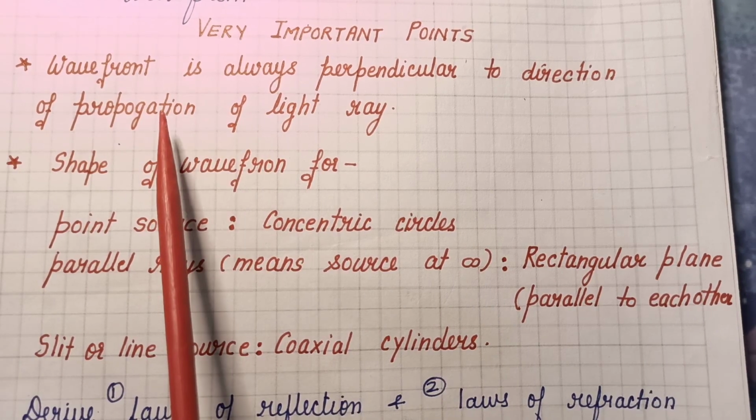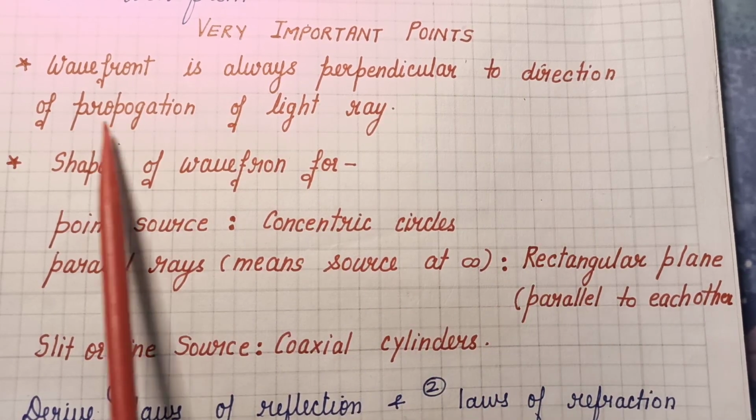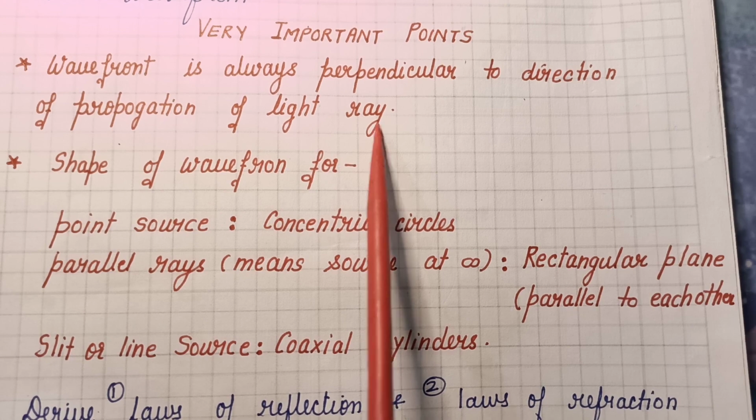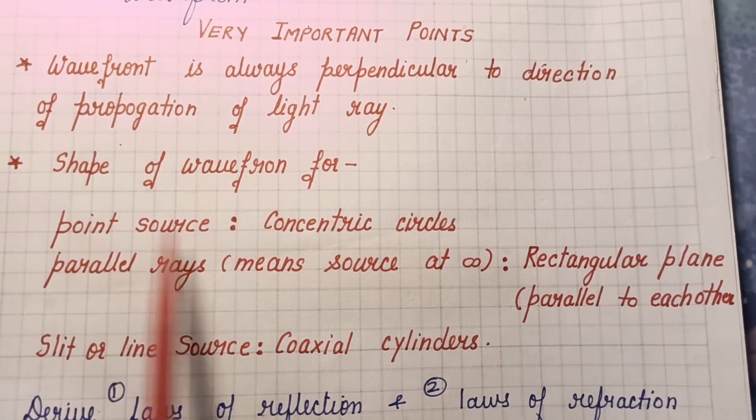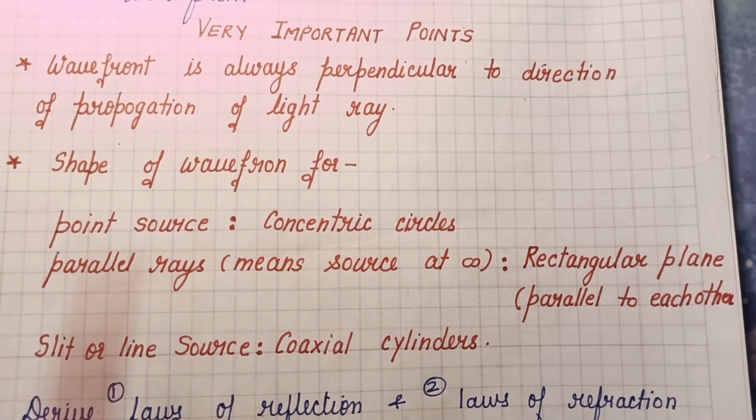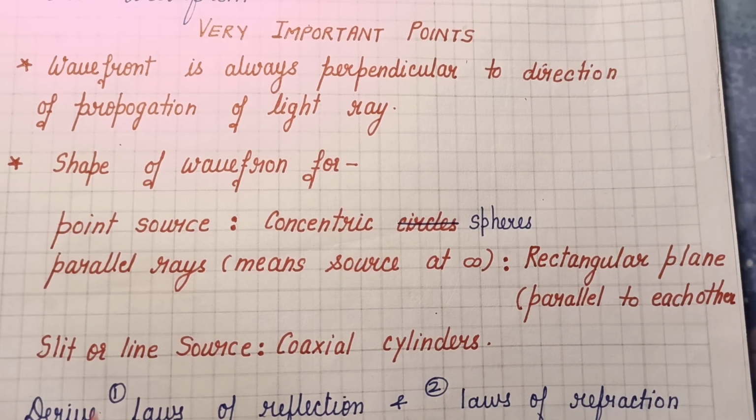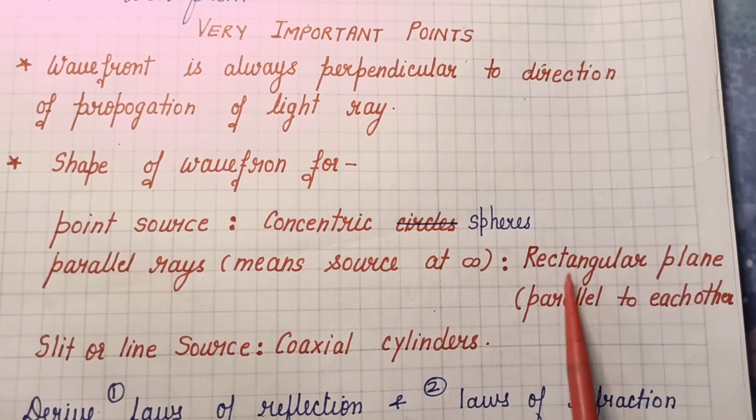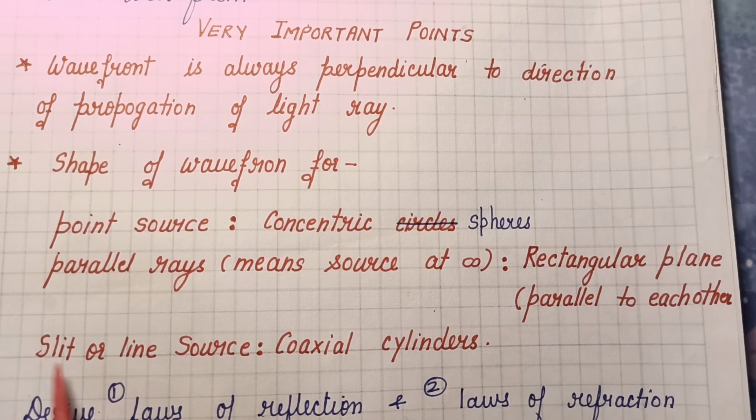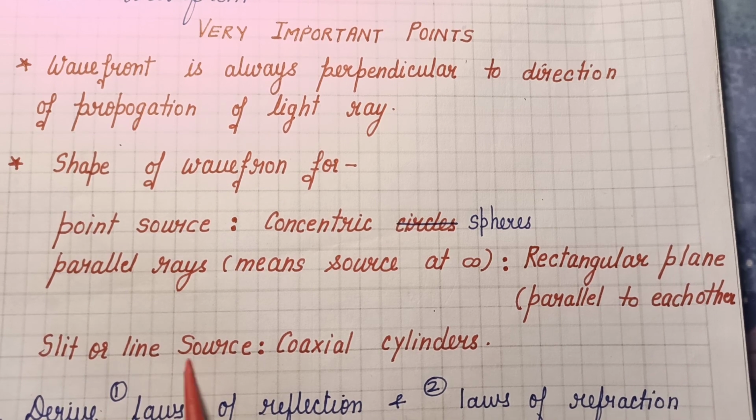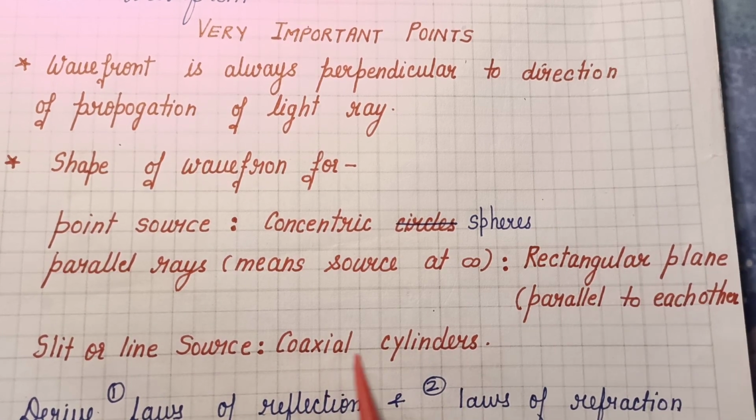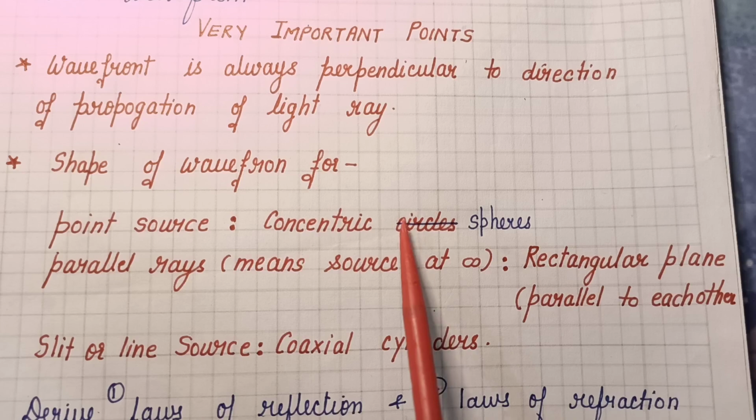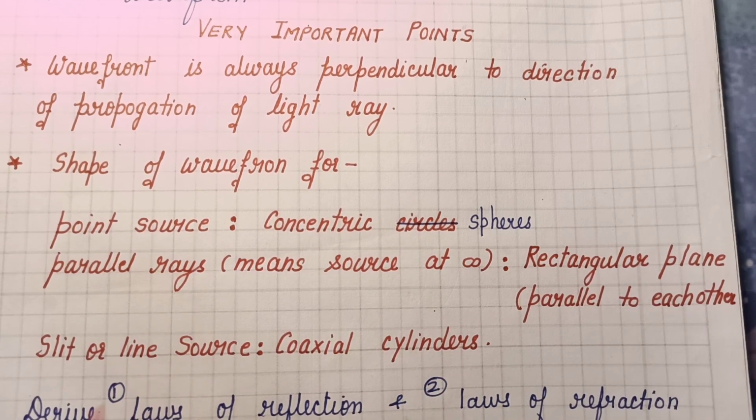Then remember that the wavefront is always perpendicular to the direction of propagation of the light ray. If the light source is a point source, then its wavefront has the shape of concentric spheres. If the rays are parallel, that means the source is at infinity, then the wavefront has the shape of rectangular planes parallel to each other. And if it's a slit source of light, then coaxial cylinders are the shape of the wavefront. Remember these three shapes for these three light sources.